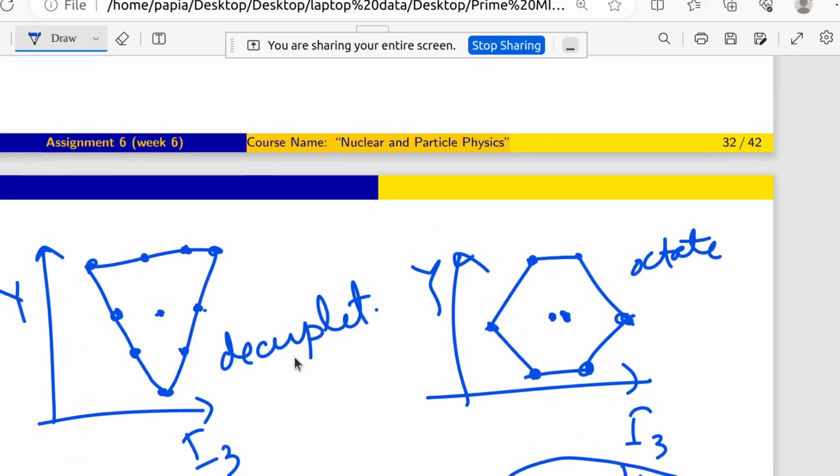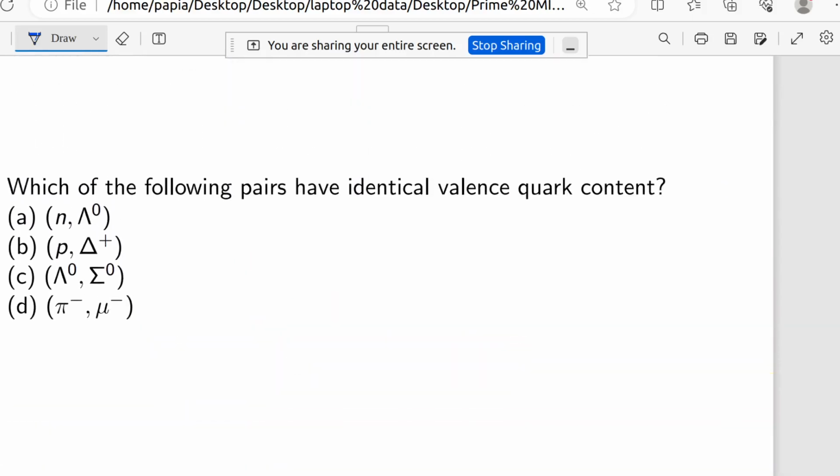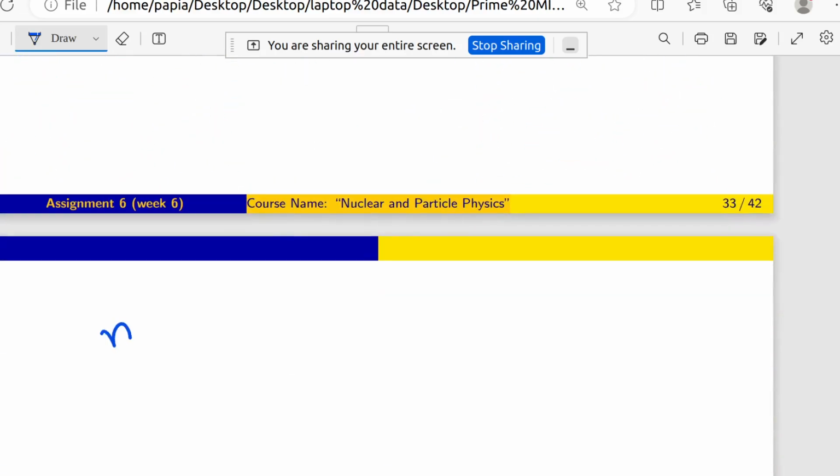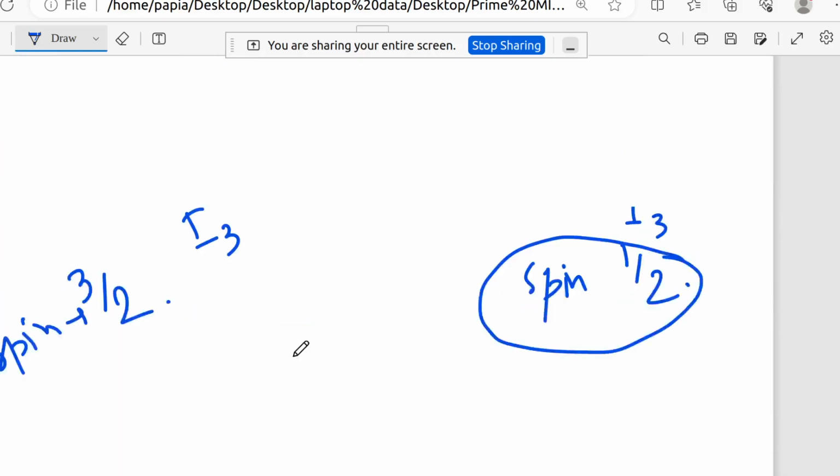So what they are asking is which of these four combinations have the same quark content. Let me check first n and lambda 0. Just remember a little bit.